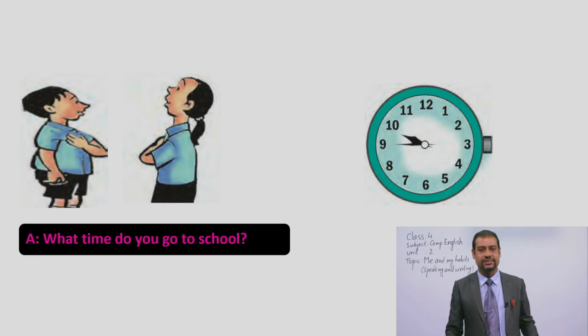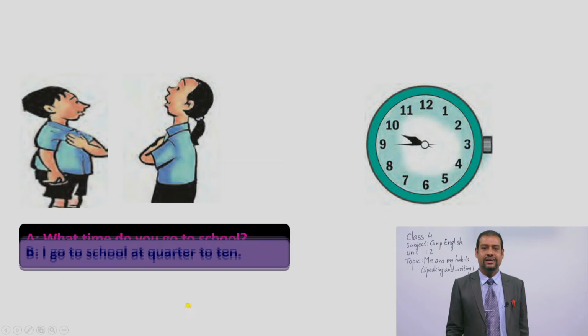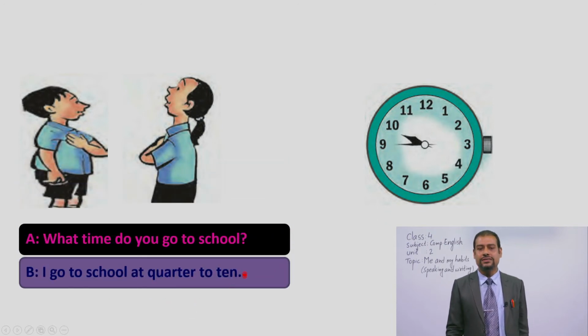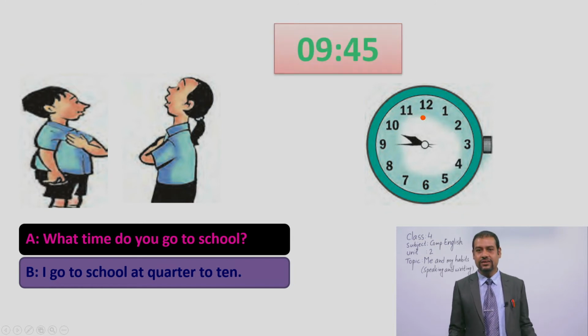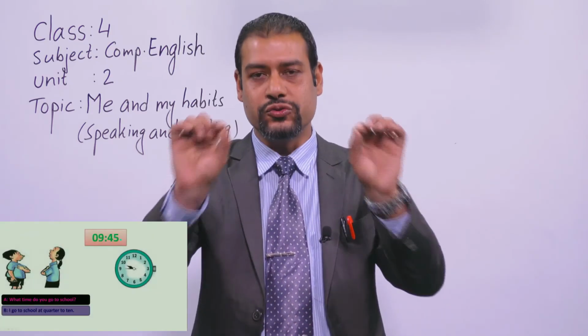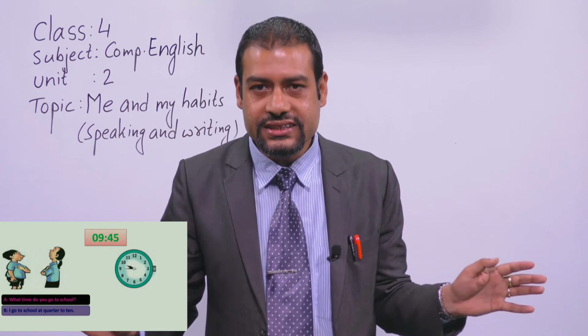We have to say a quarter to 10 correctly in English. So the question, please read it. What time do you go to school? Question. And the answer is, I go to school at quarter to 10. It means 15 minutes are left to be 10 o'clock. Okay. On a digital clock, we can see 9:45. It means 9 o'clock and 45 minutes. But in English, we say a quarter to 10 o'clock. It means 15 minutes remaining to be 10 o'clock. Is it clear, dear students?